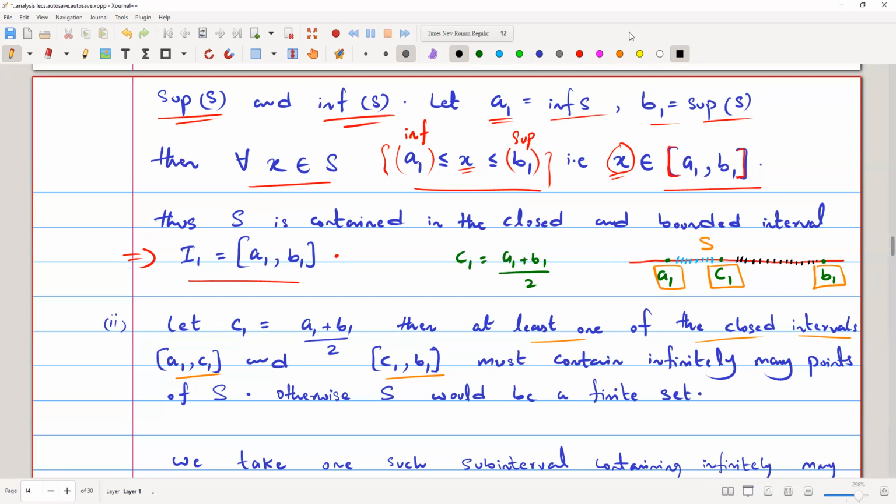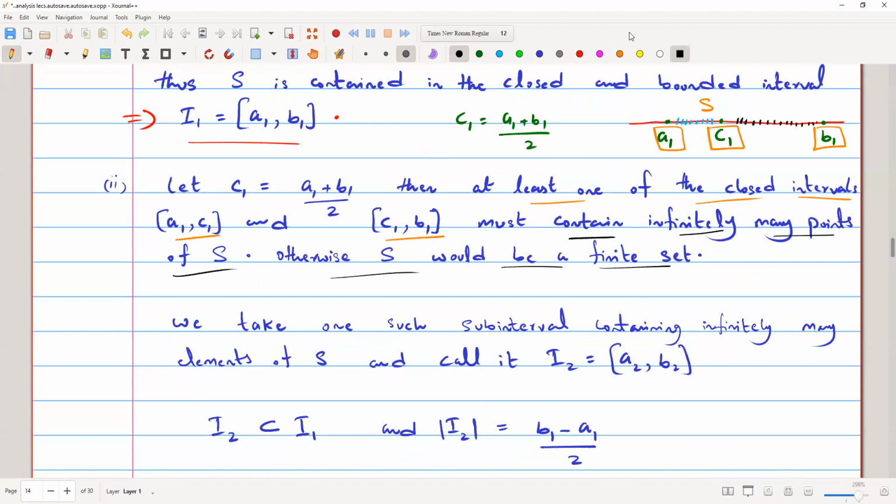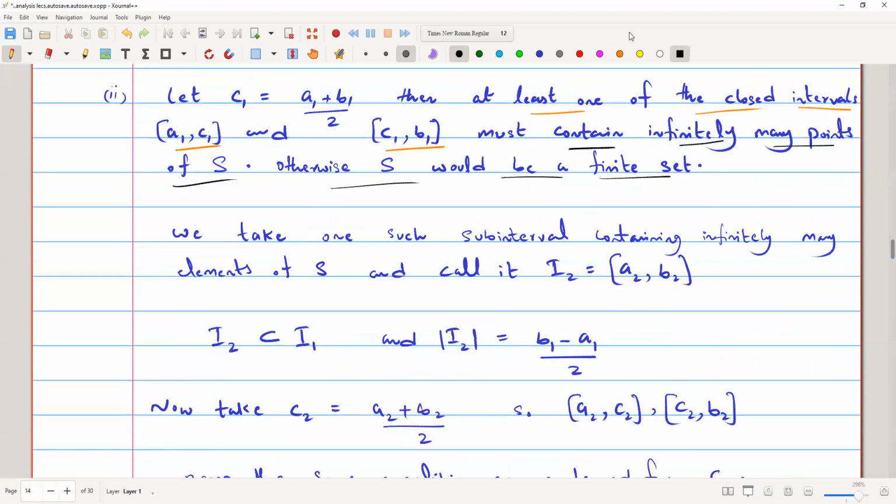So that's why we are claiming that at least one of these intervals must contain infinitely many points of S. Otherwise, S would be a finite set. If both the parts have finite elements, then S is no more infinite, so it will be finite. That's why, let's call them area 1 and area 2, at least one of the areas will be infinite. Okay, so now we take one such subinterval. One of these two intervals will be infinite.